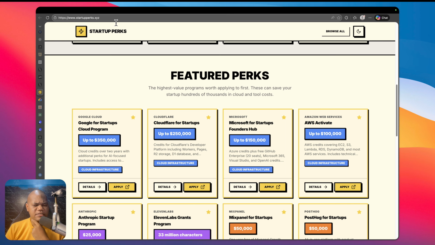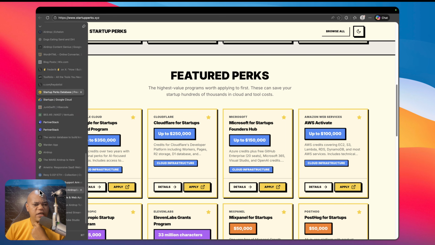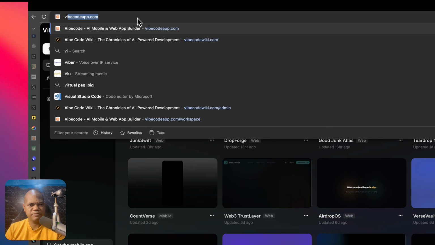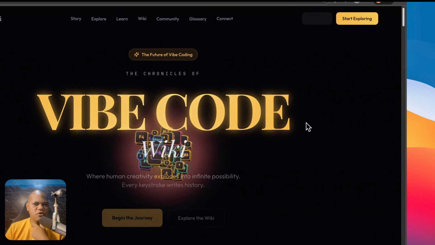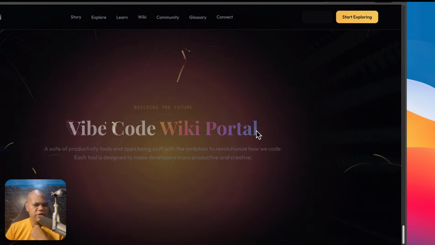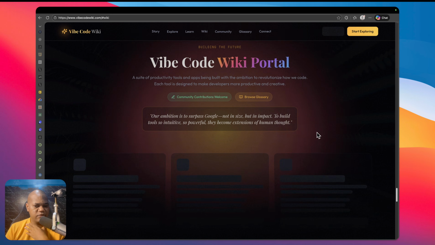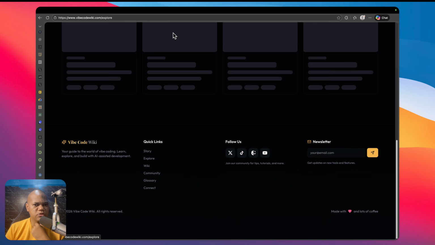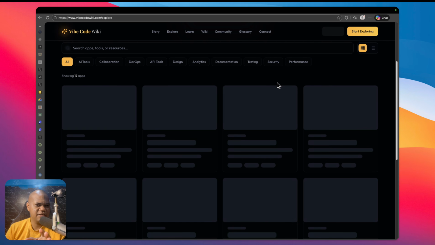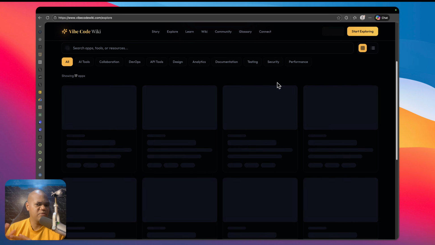I will now be adding this as a tool on Vibe Code Wiki. This is the app that I'm building for everything related to vibe coding, my own journey as well. So there is going to be a portal for tools. On the wiki area here, I'll be featuring tools that I have created personally. Then under the explore category will be tools. Don't mind the delay. I used Render for the backend, and they usually time you out if you've not been there for a while.